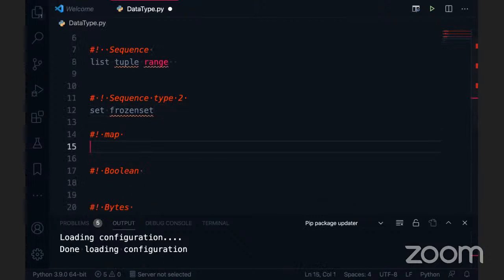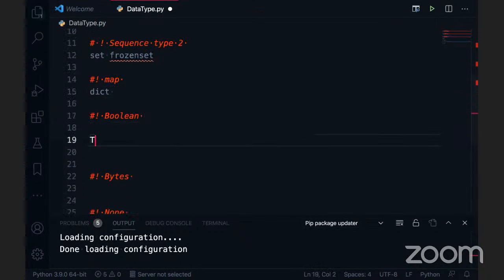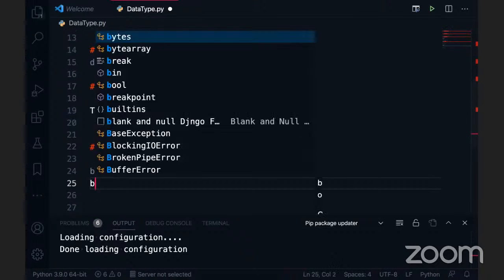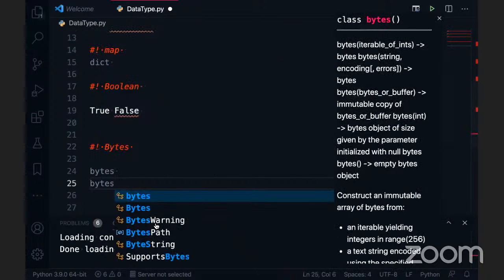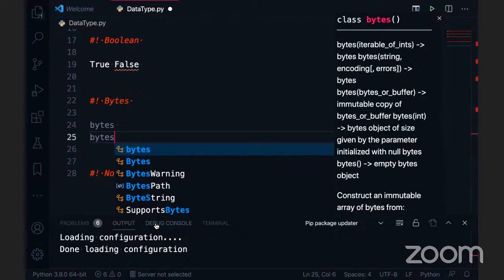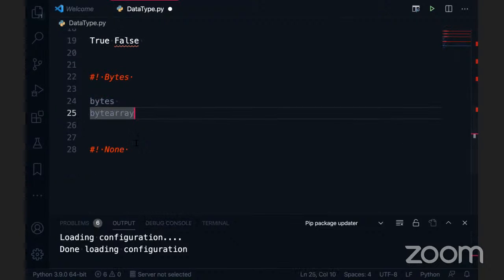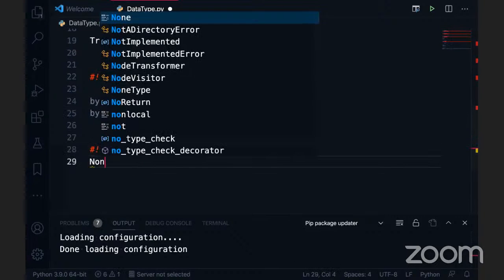The map is something like what? It is a dictionary, so we take the dictionary. The boolean has reserved keywords, true and false. And what else is there? In the bytes, we have the bytes function, and there is also bytearray. So we have bytes and bytearray, and we can use them here. We'll talk about bytes and bytearray shortly. And in Python, there is a keyword called none.